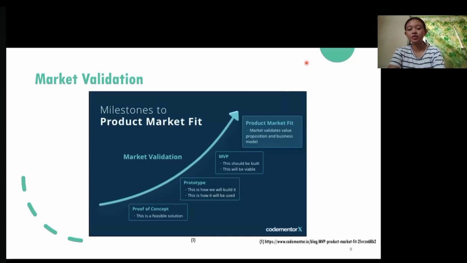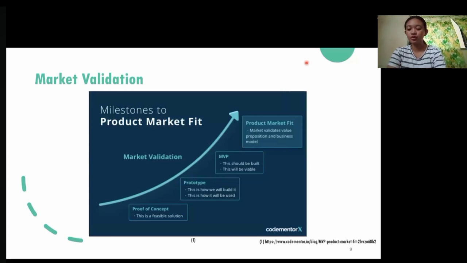Market validation. We have many concepts of market validation. First, proof of concept. This is a feasible solution. And we also have prototype. This is how we will build the product that we want to produce.